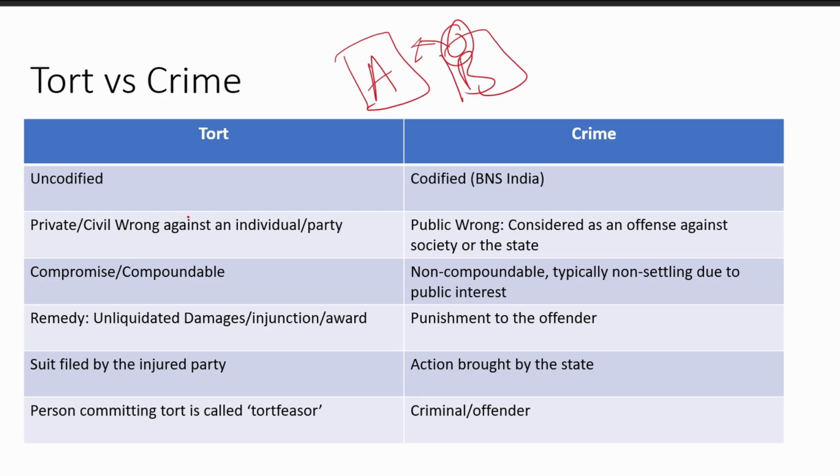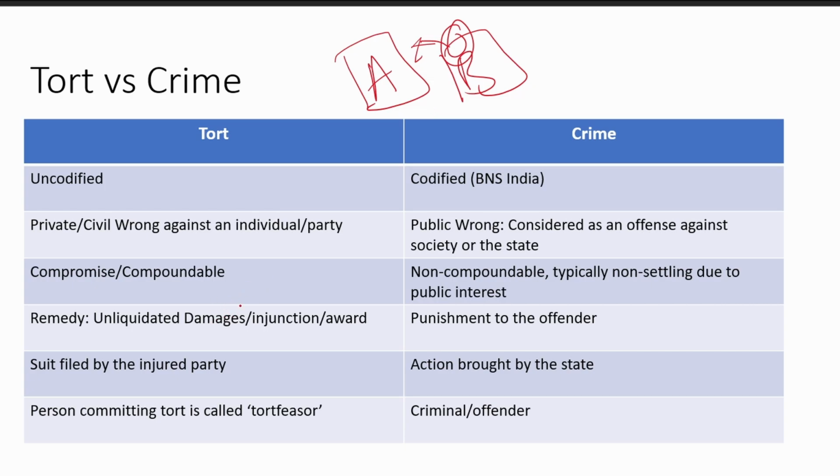A tort is a private civil wrong against an individual or a party. When someone is said to have committed a tort, something like nuisance, defamation, or even trespass, they have specifically caused an impact and harm to an individual or some specific party. But in case of crime, the act is considered a public wrong because it harms the interest of society, something like theft or murder. When it comes to tort, the parties involved do have the option to settle the dispute out of court, and also the option to withdraw the case. But a criminal case is generally not compoundable, meaning it's non-settling due to the public interest.